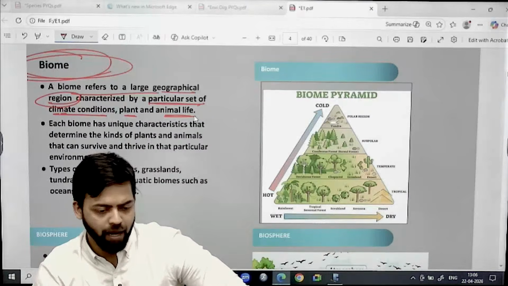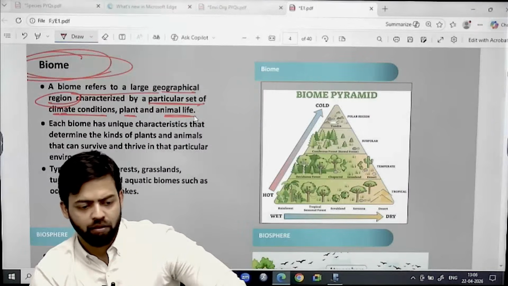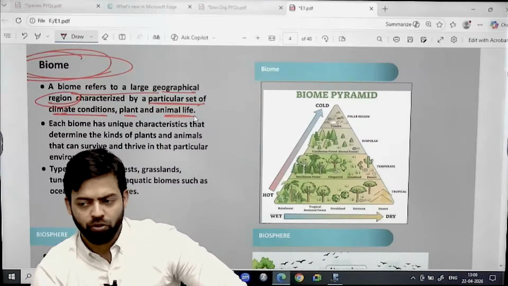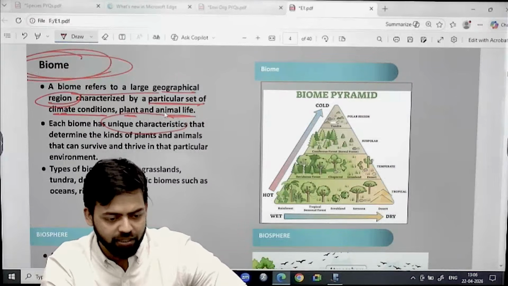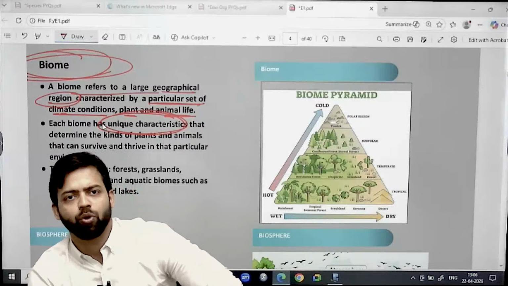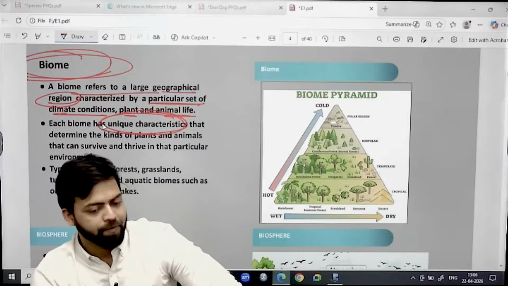Climatic conditions, plant and animal life. So there is a second sentence. There is a unique characteristic. This uniqueness is important in case of biome. Unique characteristic in a particular biome.